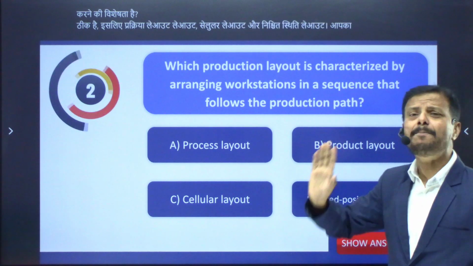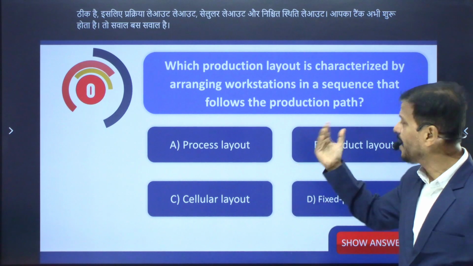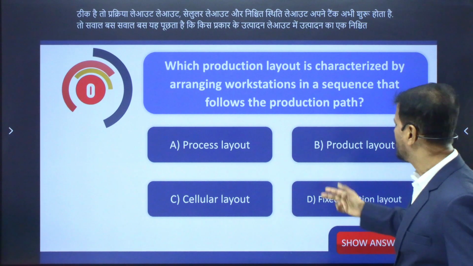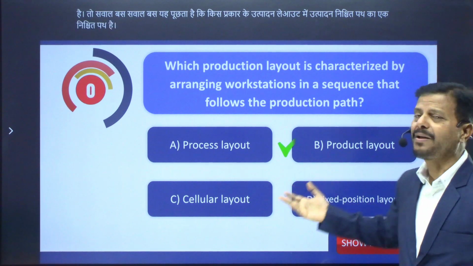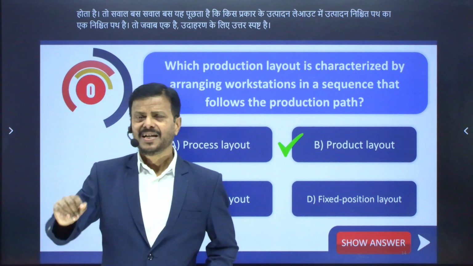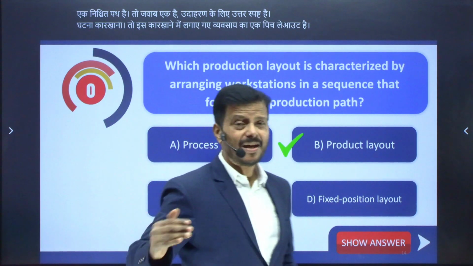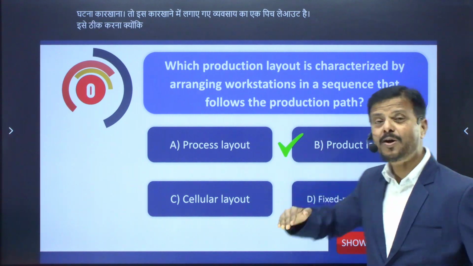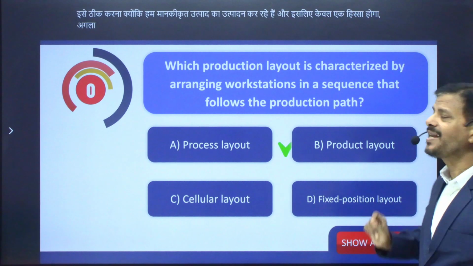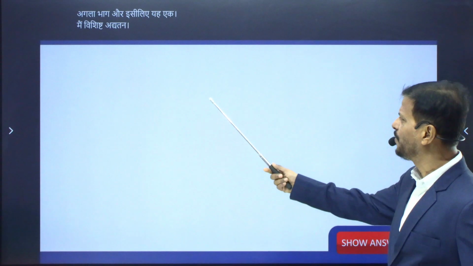The question simply asks in which type of production layout there is a fixed path of production. The answer is a product layout. For example, in a sugar factory or a cement factory, there is a fixed layout of the plant and machinery, because we are producing a standardized product, so there will be only one fixed path. That's why the answer is a product layout. And now we have the next MCQ here.